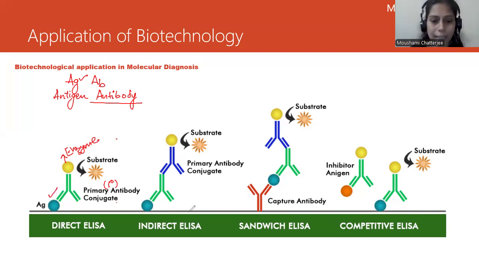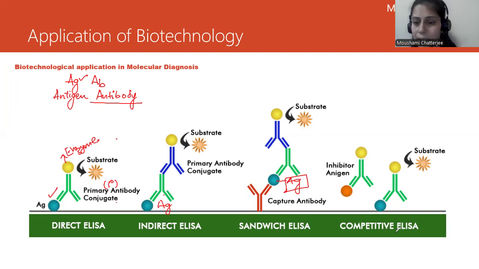And in indirect ELISA, what you can see is there are two antibodies here, and this is AG, which is your antigen. Again, a complex is forming. This is indirect because they are not in direct contact; the primary antibody conjugate is not directly in contact with the antigen. Now, in sandwich ELISA, you can see the antigen is in between the two antibodies, so we call it sandwich.